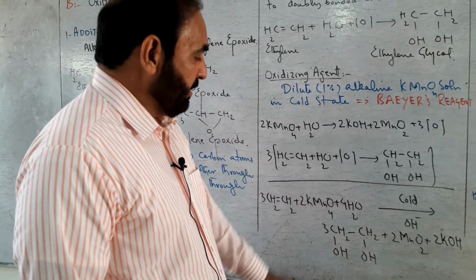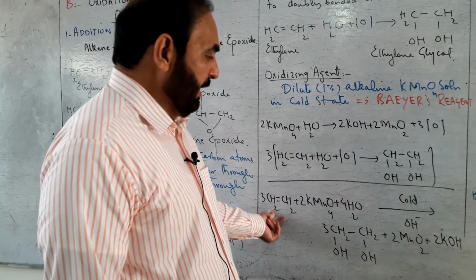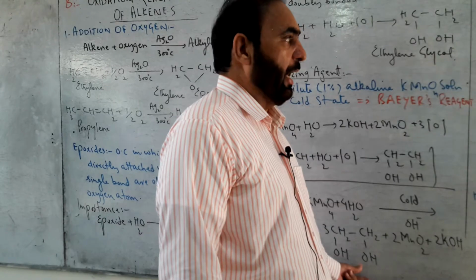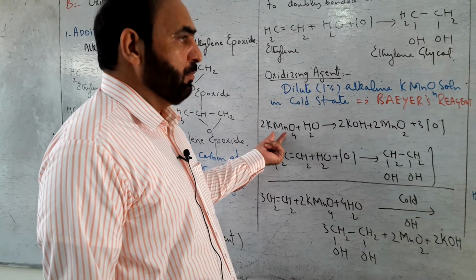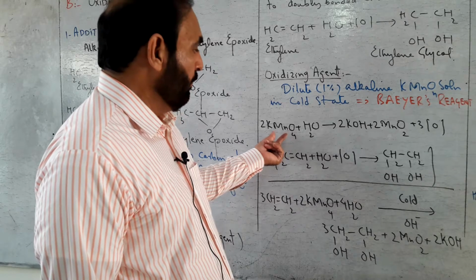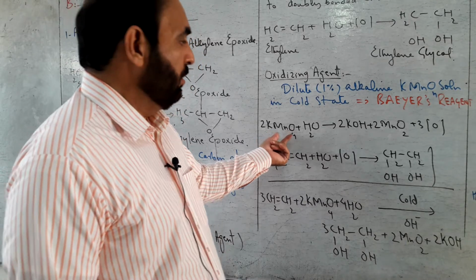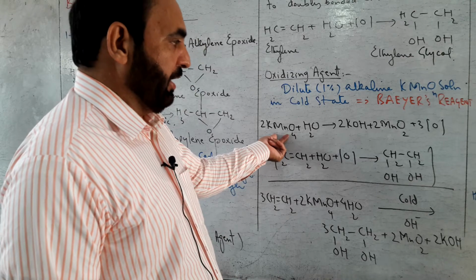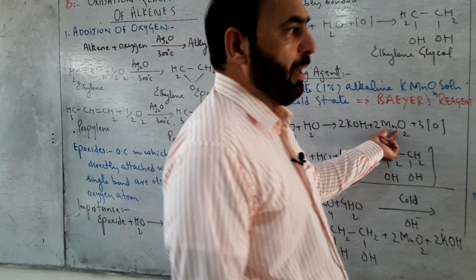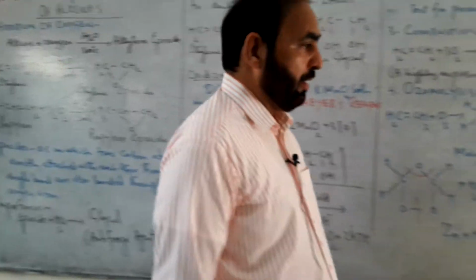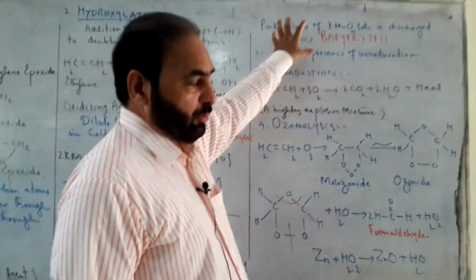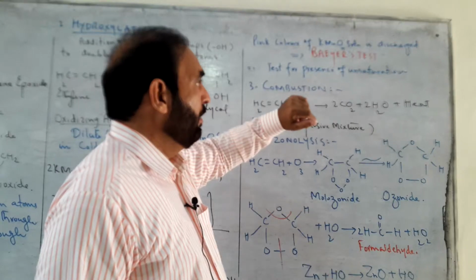As a result of this reaction, ethylene is oxidized to ethylene glycol and manganese from KMnO4 is reduced from its +7 oxidation state to +4 oxidation state. The pink color of KMnO4 solution is discharged.